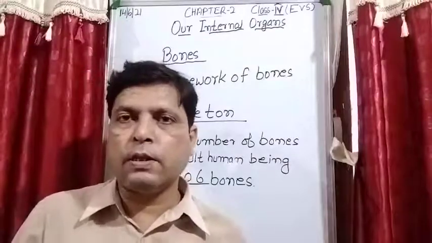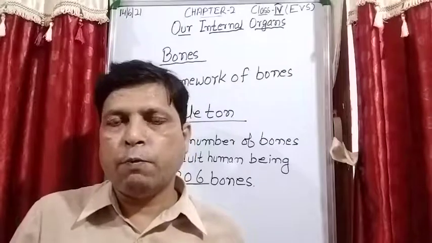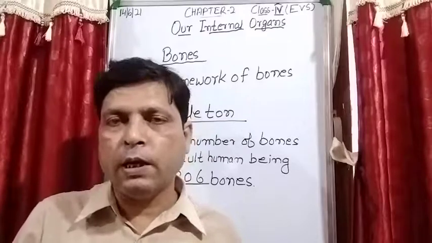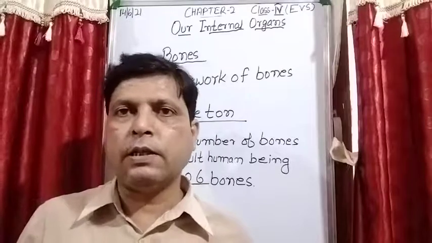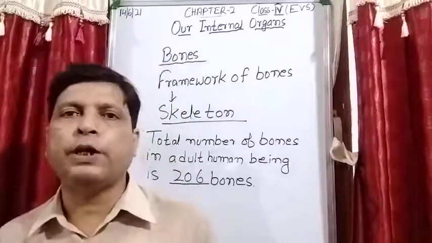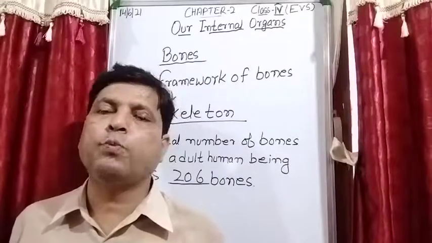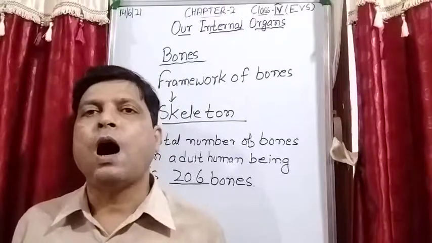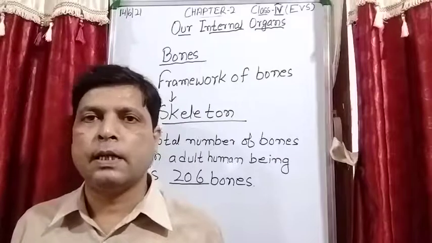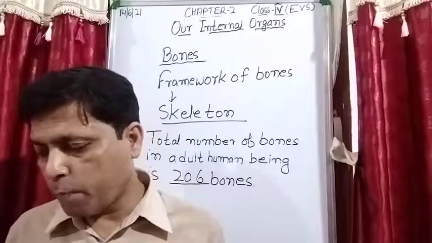So this is the complete explanation of the bones. The hard thing which we feel when we touch our body is known as bones, and these bones form a framework of the body that is known as skeleton, and these bones also protect the delicate organs of the body like the heart, brain, and lungs. Okay, so these are your bones. After that, the next topic which is given is the muscles.